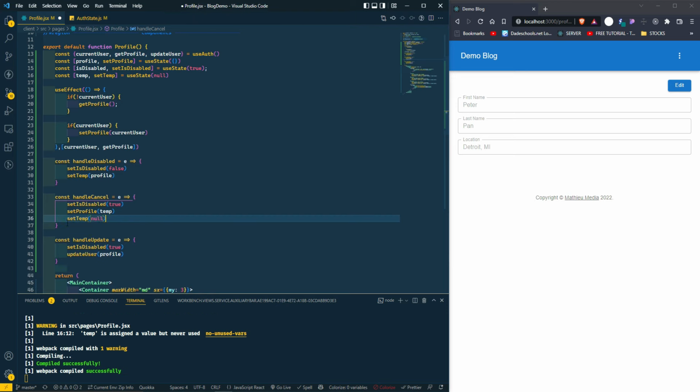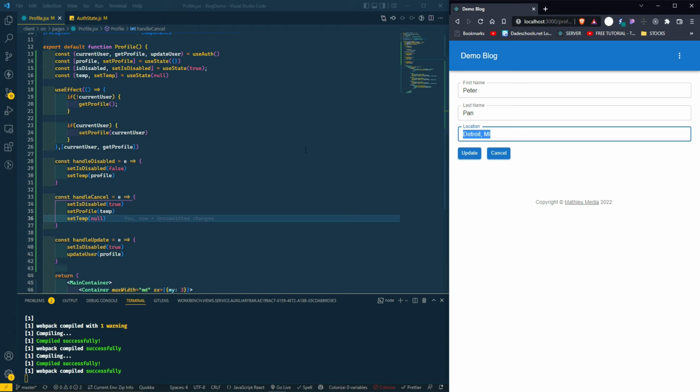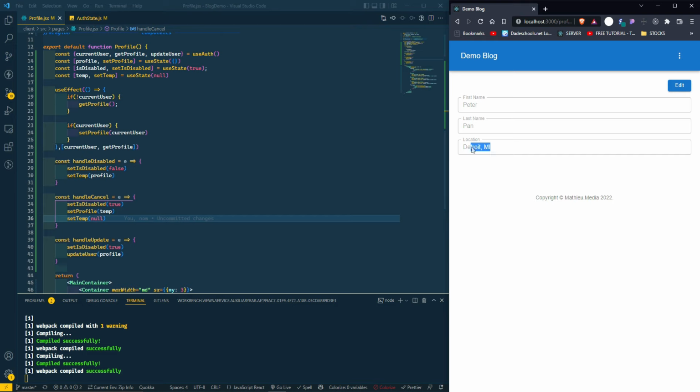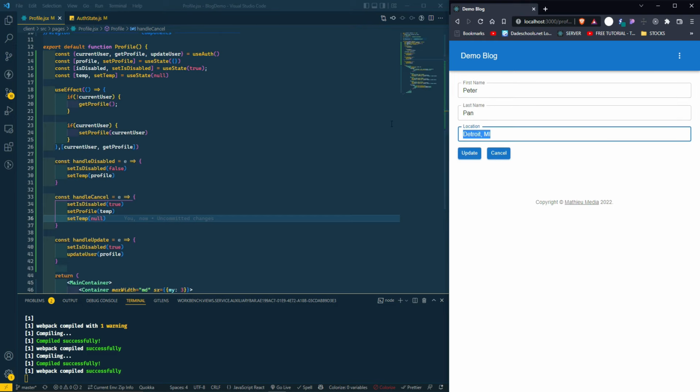So let's change this to Sacramento, California. Now I'm not hitting update, I'm hitting cancel. See how it goes back to Detroit, Michigan. Now let's say Brooklyn, New York. Hit cancel, goes back to Detroit, Michigan.